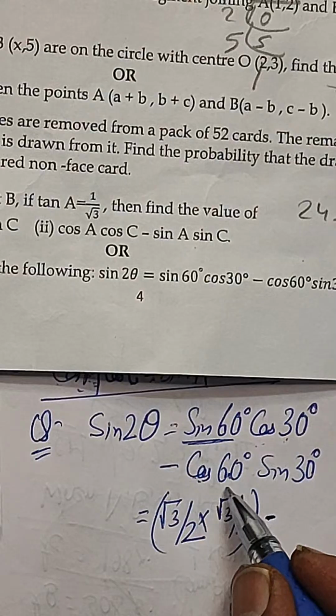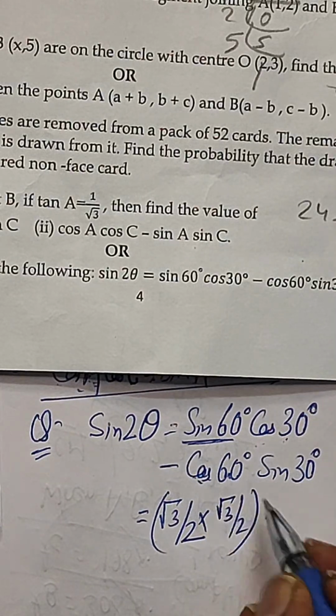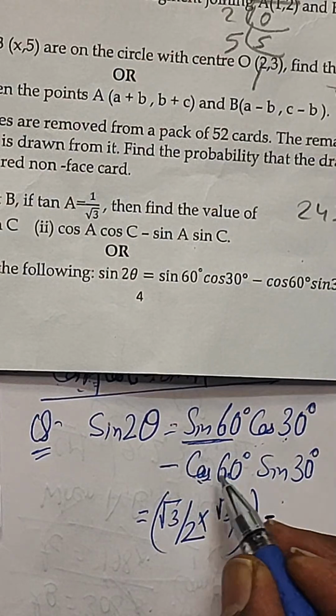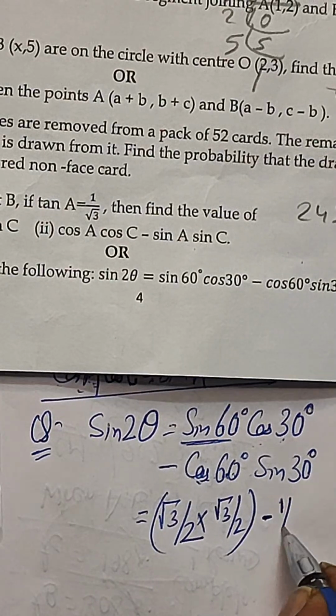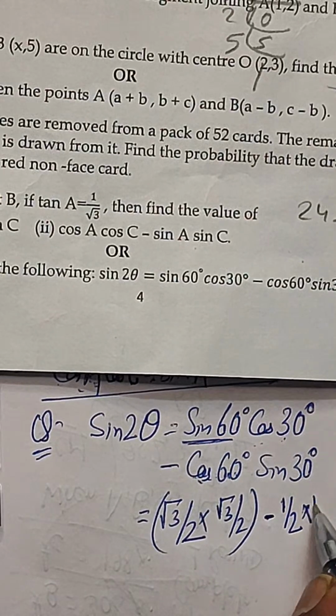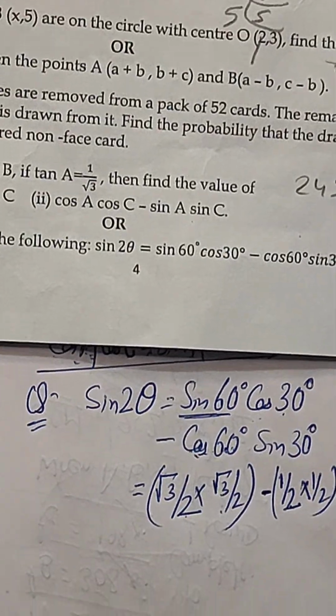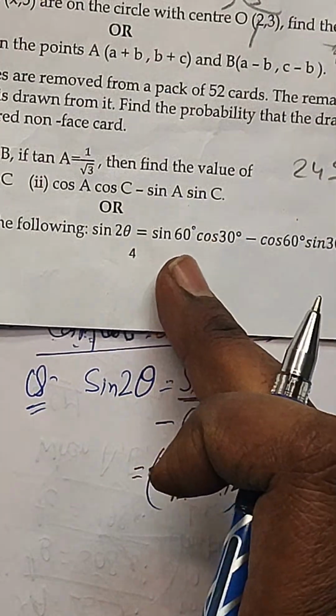So let us complete this. What is the value of cos 60? Cos 60 is 1 by 2, right? And sine 30, what is the value of sine 30? It's 1 by 2, right? So root 3 by 2. So this answer can be calculated.